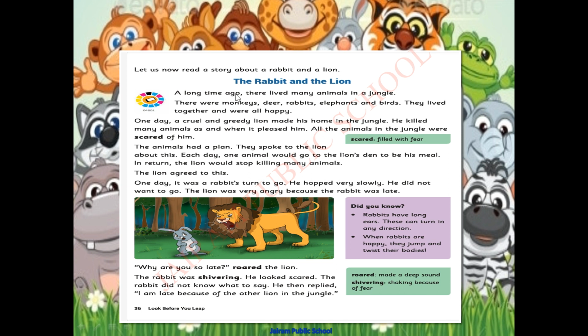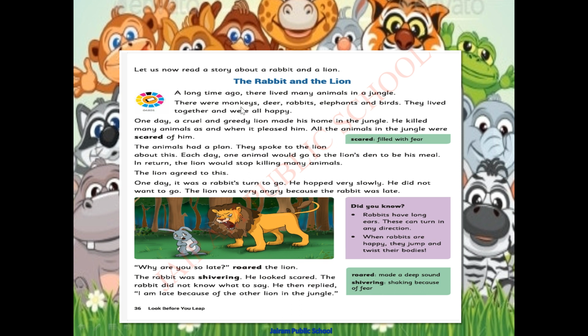Repeat along with me children. A long time ago, there lived many animals in a jungle. What happened? A long time ago, many years ago, there lived many animals in a jungle. Jungle means what? A forest.